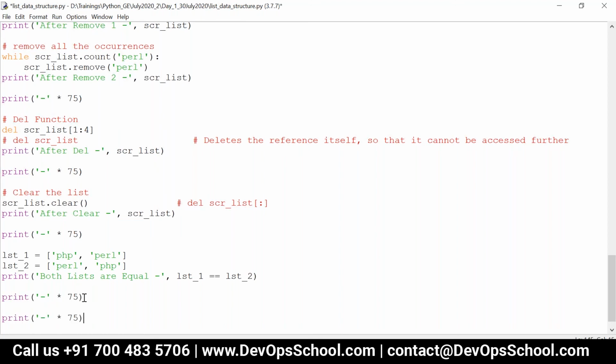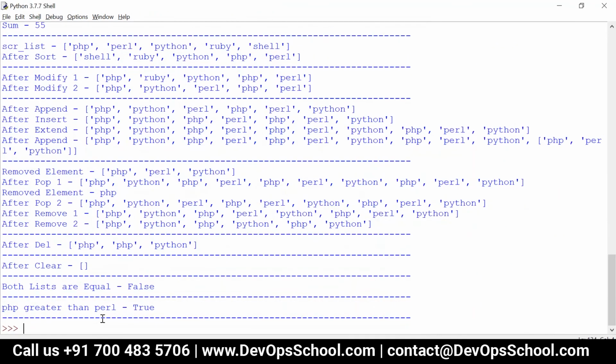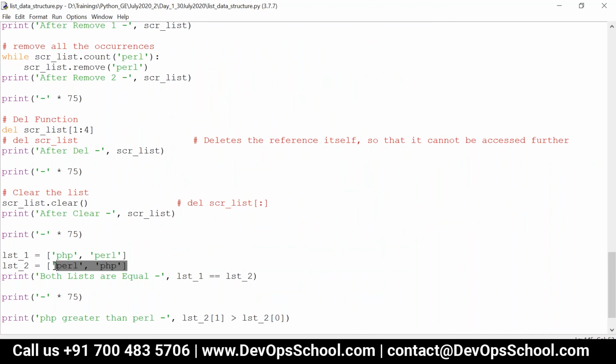I mean, for example, zero. Let's say I want to check whether Perl is greater or PHP is greater. So which is greater actually? PHP is greater, right? So I can say PHP greater than Perl. So I can say list 2 of 0, sorry, of 1 greater than list 2 of 0. Now this will be compared based on the object, actually.